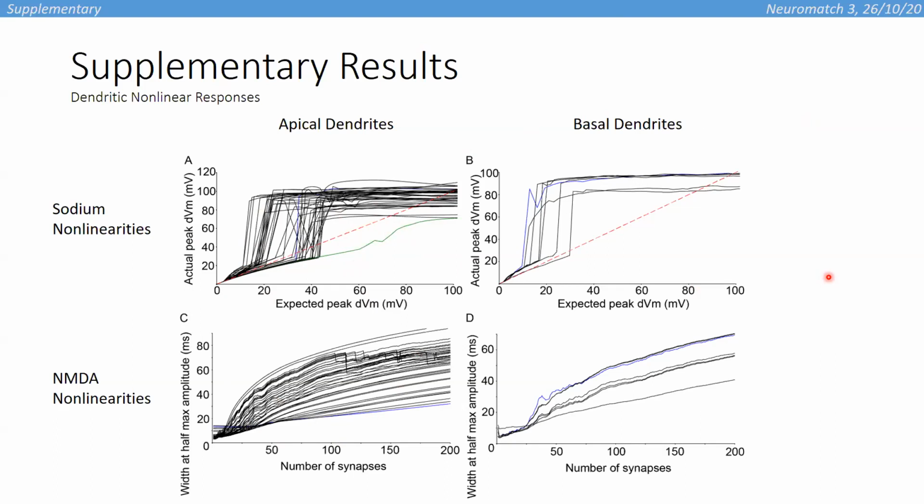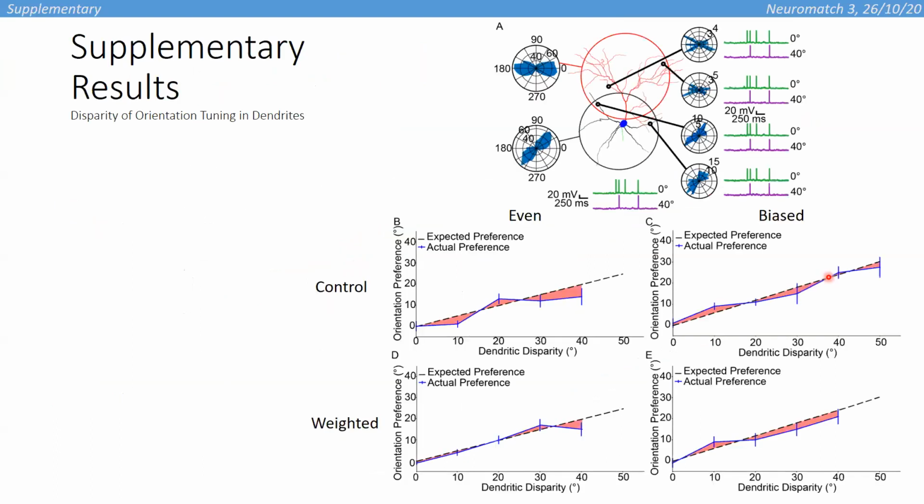And the answer is that it is pretty difficult to actually ascertain what's going on when just looking at orientation preference. We checked for this by changing the mean orientation preference of each tree so that we introduce a level of disparity between them. So each tree has a different mean orientation preference.